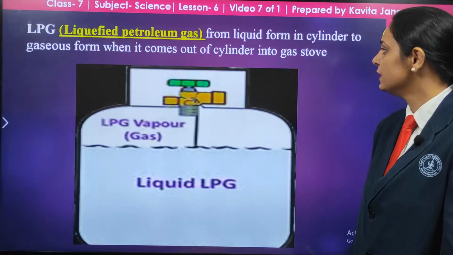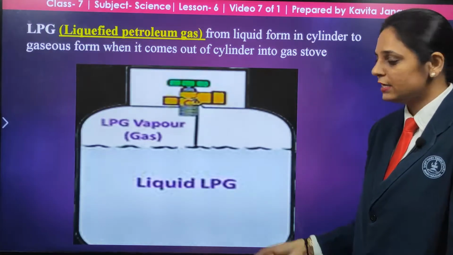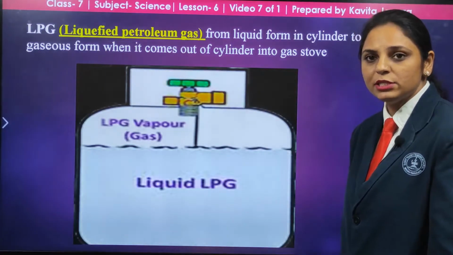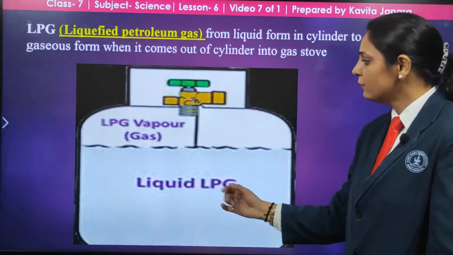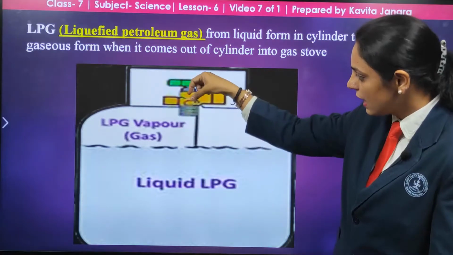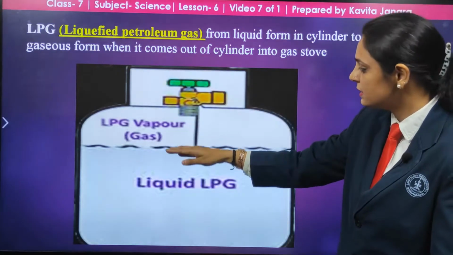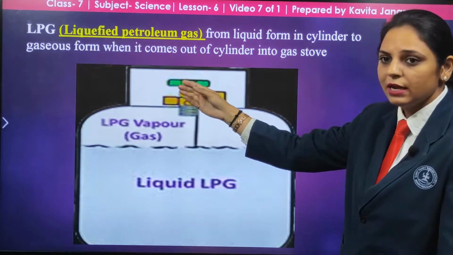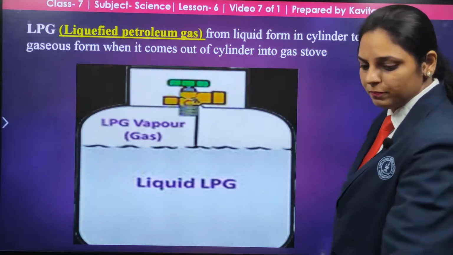When it comes out of the cylinder, it comes in the form of gas. As you can see, in the cylinder LPG is present in the liquid form. Now when I release this nozzle, it is under pressure. As this pressure is slowly released, this liquid changes into gas and it comes out in the gas form.